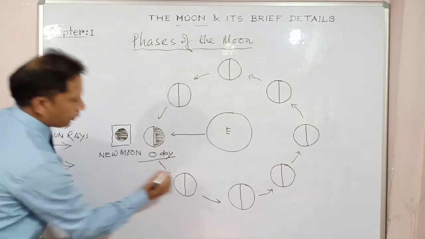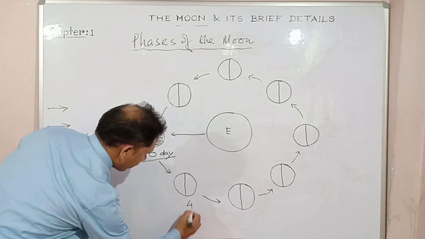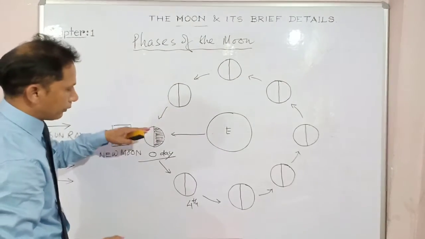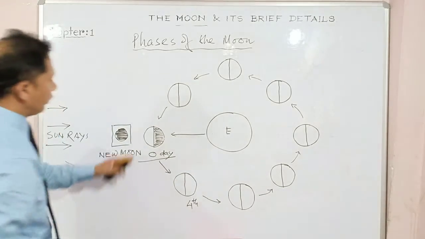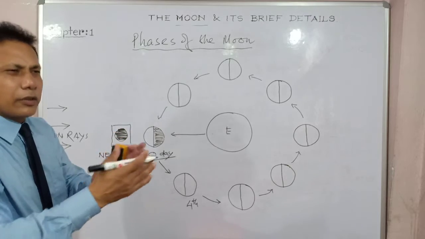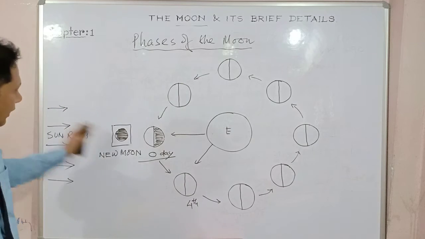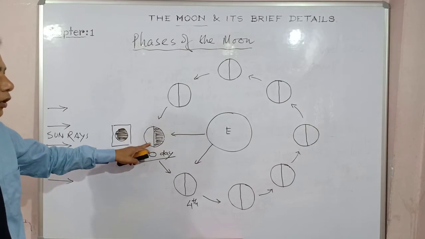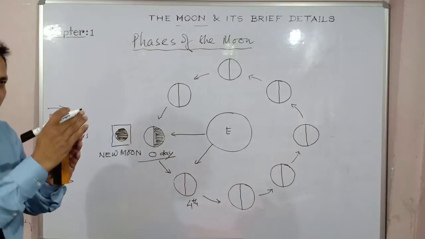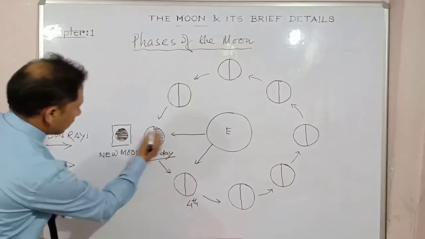Now, when it comes to this position, what actually happened? Suppose it is the fourth day of the month, from day one to the fourth day. The complete darkness will not be there on the fourth day. You can see slowly a small portion. From this angle, with the sun rays, a certain portion of the moon receives the sun rays, and from this angle of the Earth you see a crescent-shaped moon, right? So this is the new moon, you have understood.